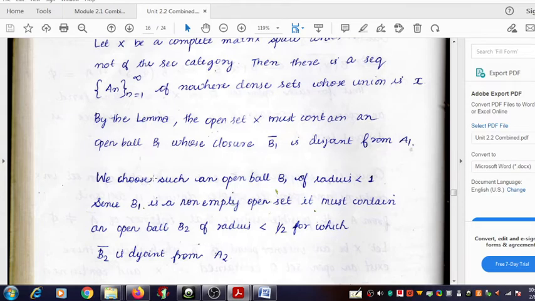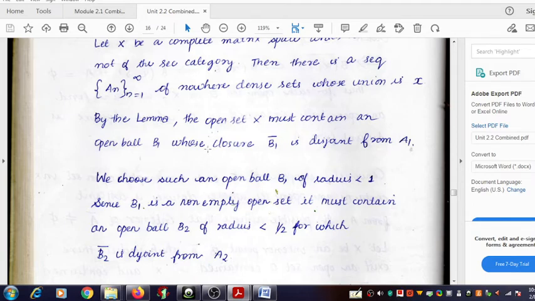Here in the third step, B2 will be used as an open set, and using A3 as the nowhere dense set, we can find a third open ball, B3.